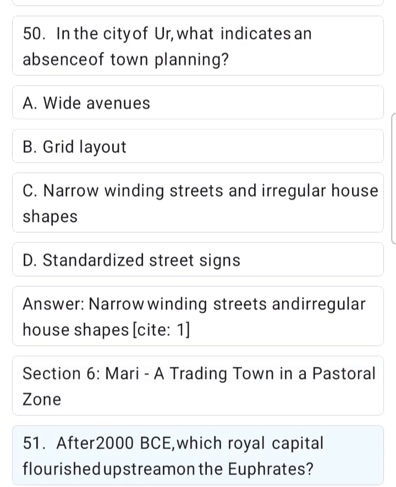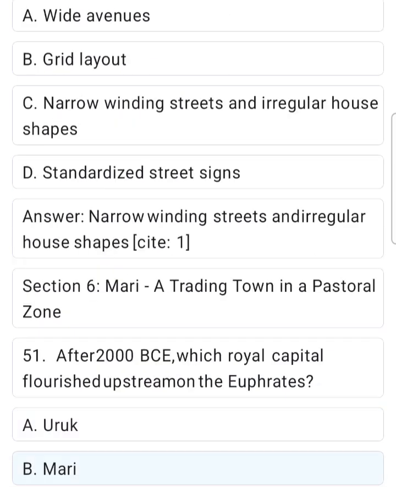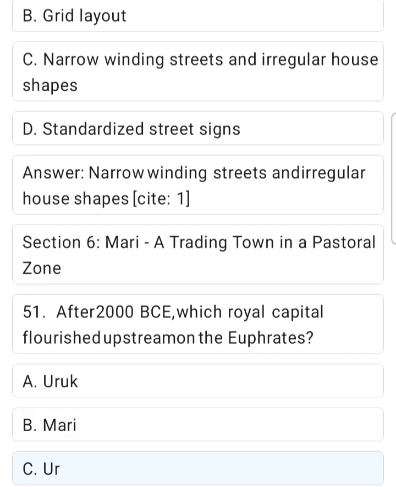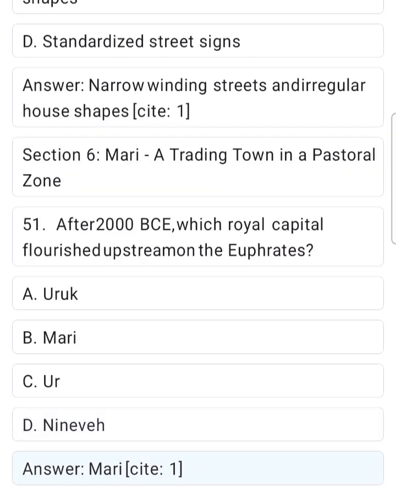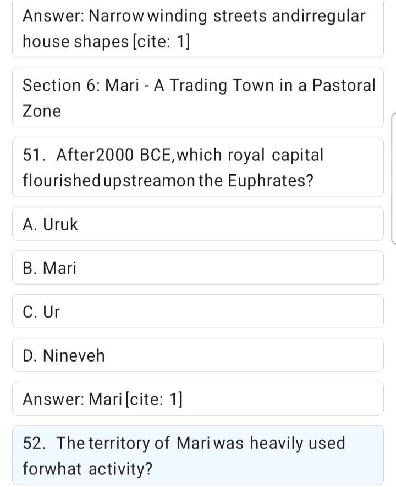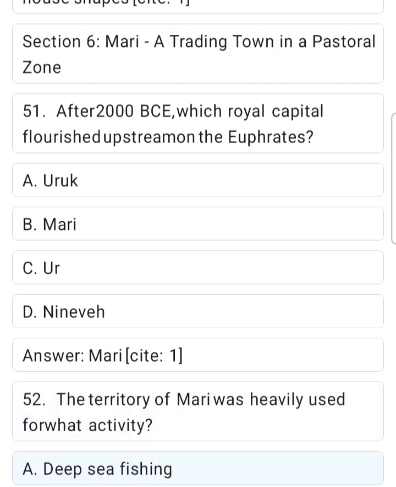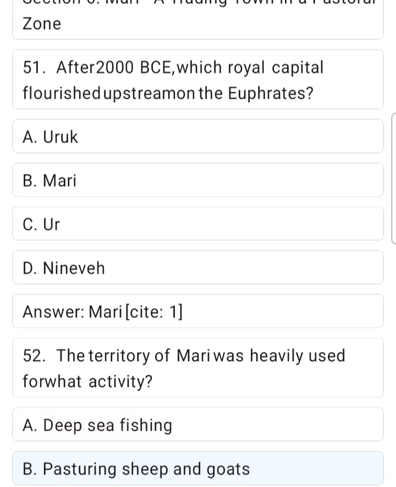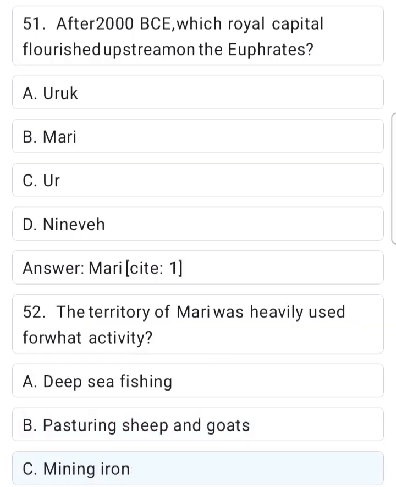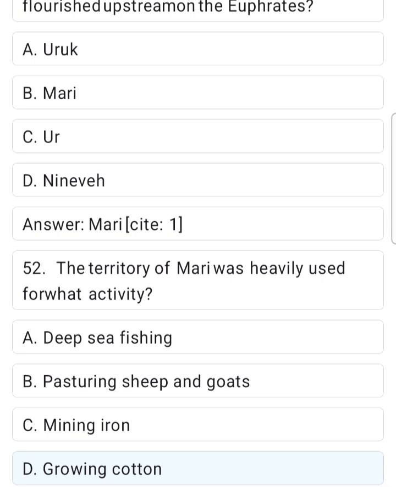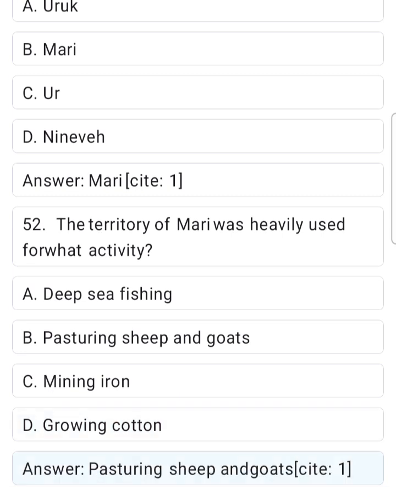51. After 2000 BCE, which royal capital flourished upstream on the Euphrates? A. Arak. B. Mari. C. D. Nineveh. Answer. Mari. Site 1. 52. The territory of Mari was heavily used for what activity? A. Deep sea fishing. B. Pasturing sheep and goats. C. Mining iron. D. Growing cotton. Answer. Pasturing sheep and goats.